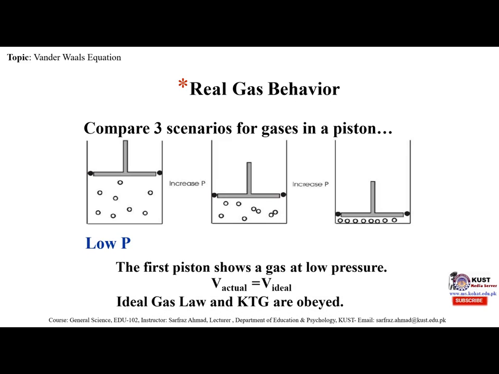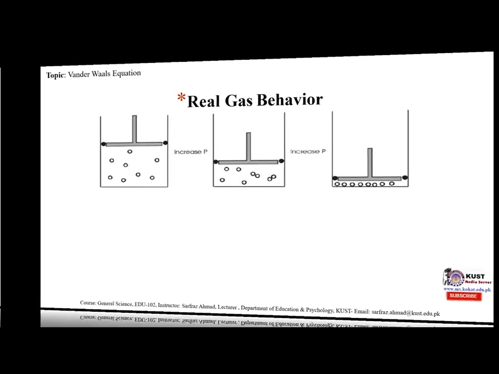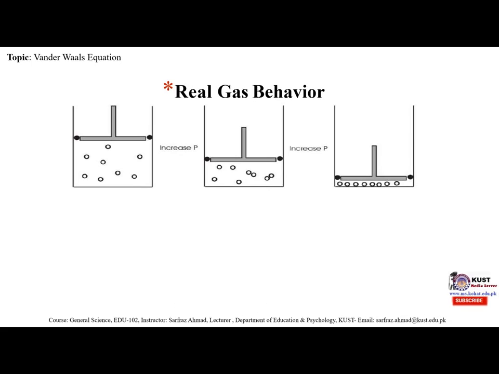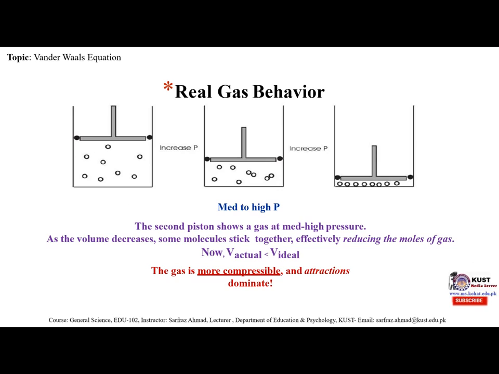The first piston shows a gas at low pressure, meaning actual volume is equal to ideal volume. The ideal gas law and KTG are obeyed. Now here again we see the second piston shows gas at mid-high pressures.